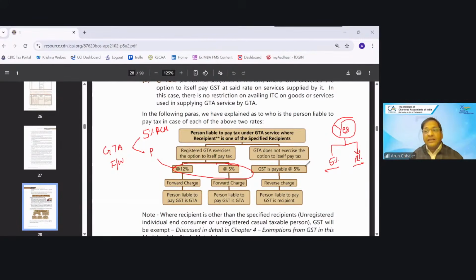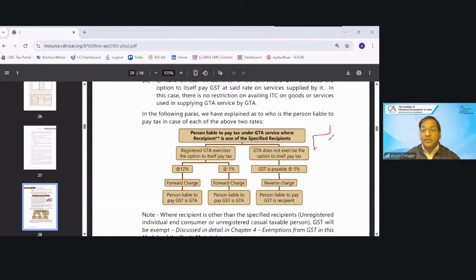They are saying they have to file the declaration for forward charge. So the option has to be opted. Would you like to go for FCM or would you like to go RCM? If you like to go for FCM, then also you can charge 5 or you can charge 12. Then what is the benefit?